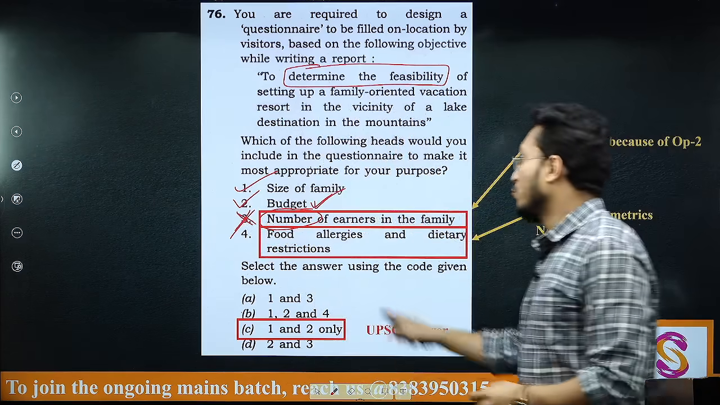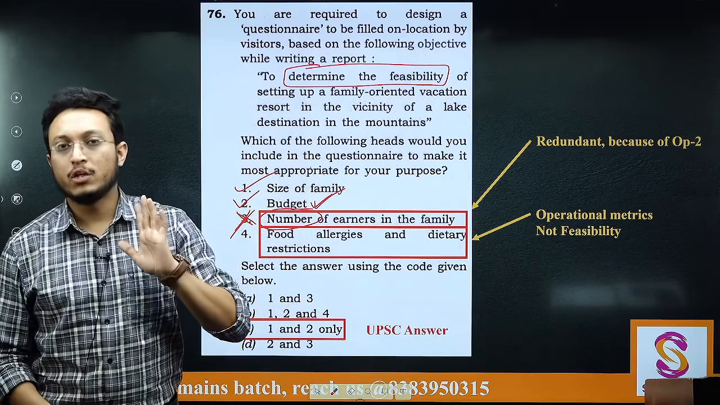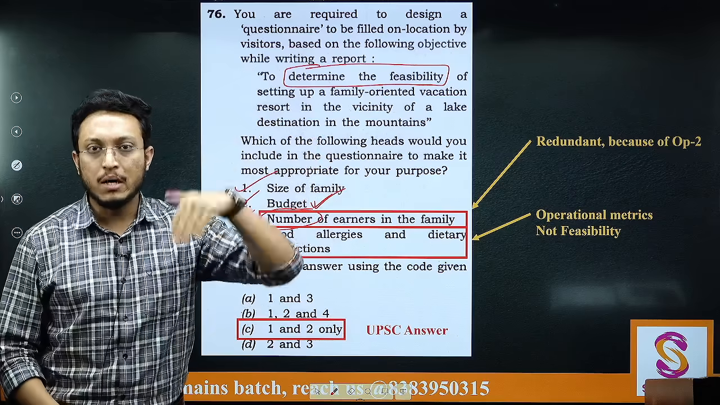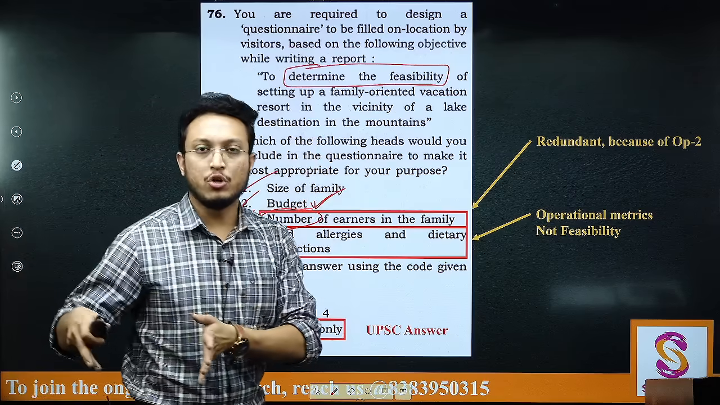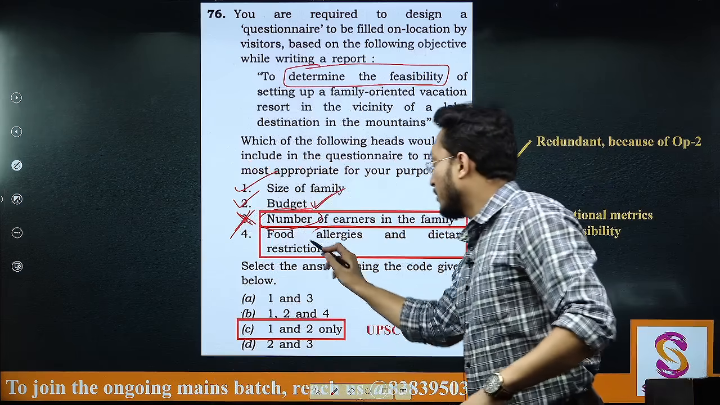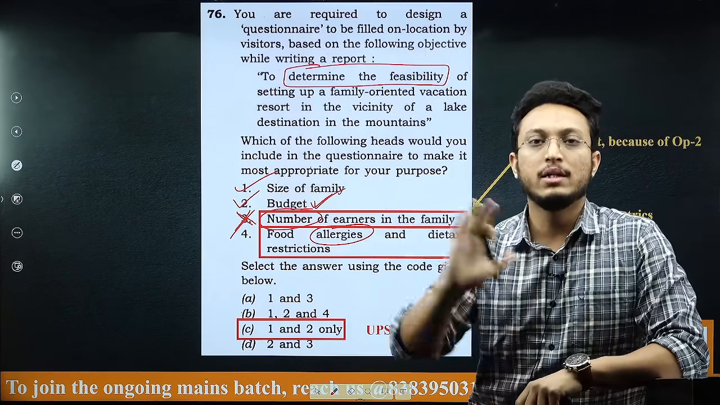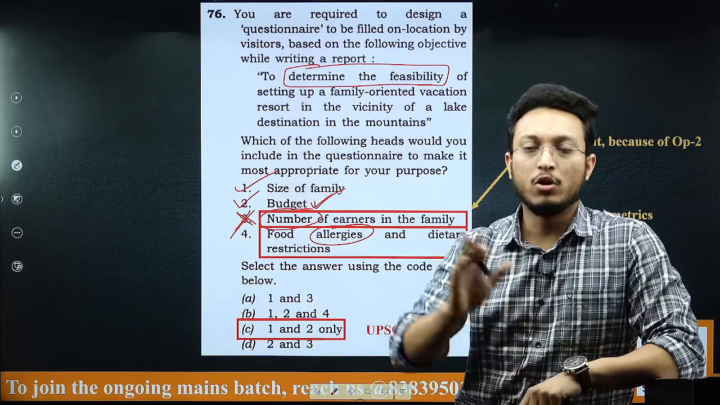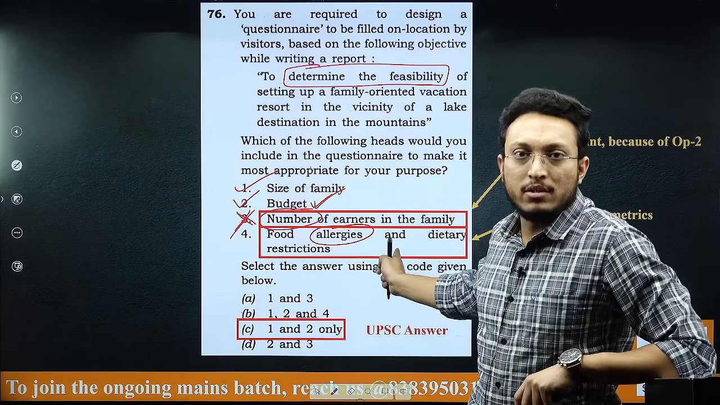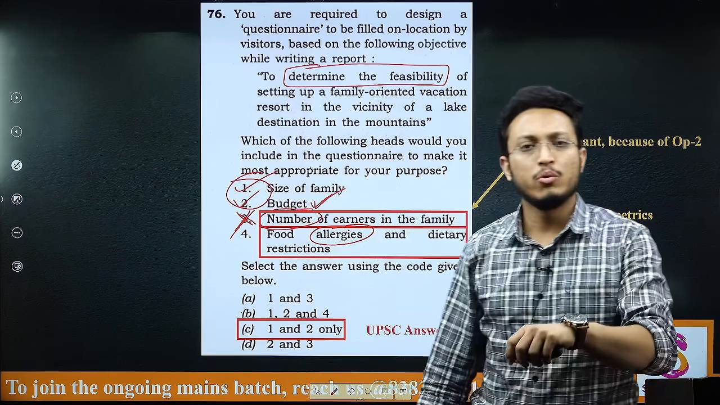Same way fourth, food allergies and dietary restrictions. This is an operational requirement that you can have, that when the family is coming and they are staying in your resort, then you are asking what are the allergies that particular family or the particular person might have, and accordingly you will decide their dietary needs and all. But this is an operational matrix. This will not be at the time of setup. At the time of setup, these are the things that you are supposed to include in the questionnaire.